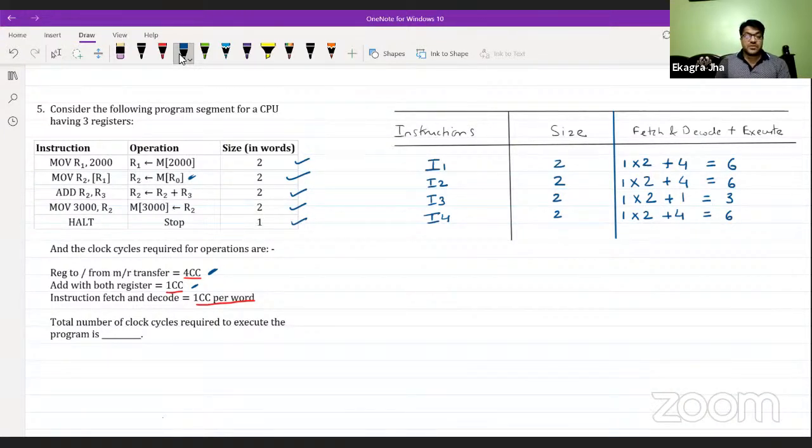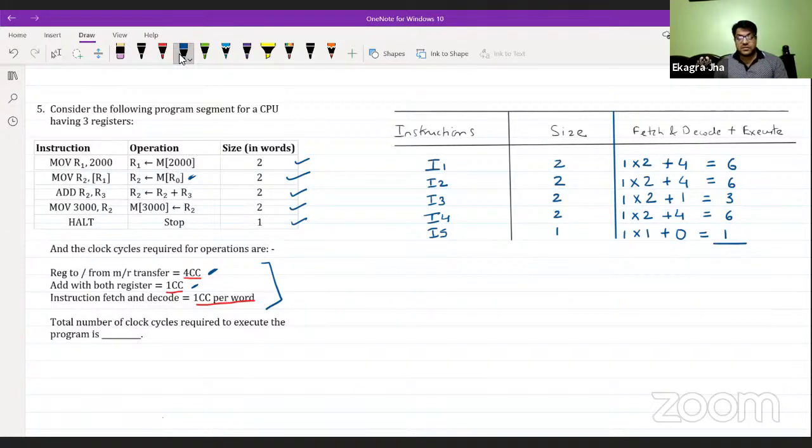For the last halt operation, I5, this halt operation is of size 1 word. That means only one cycle is required for fetch and decode of this halt, and this halt operation doesn't come in this category. Hence there is no cycle required for stopping the program segment. The clarification of number of cycles required to execute halt is not given, hence we will consider it as 0. So 0 cycles are required to stop this particular code segment. Hence the number of total cycles required is only 1.